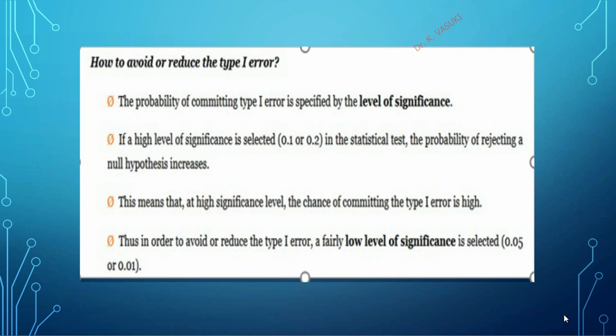Thus, in order to avoid or reduce the type 1 error, a fairly low level of significance is selected, that is 0.05 or 0.01. If we select 0.05, the confidence level is 95%. If we select 0.01, the confidence level is 99%. So we have to have a low level of significance. It reduces the type 1 error.